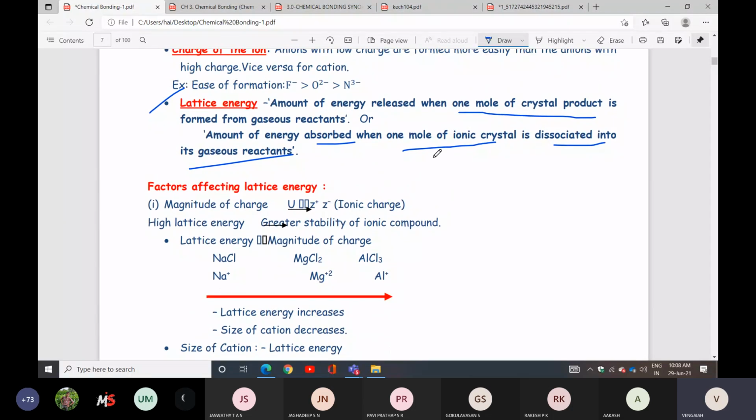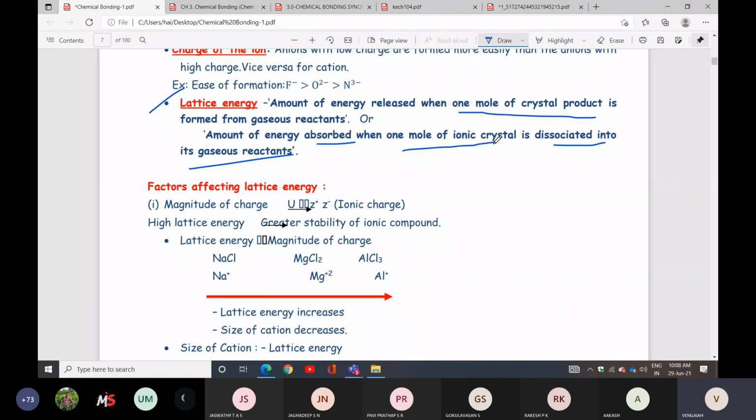So, ionic crystal to gases. The Born-Haber cycle is also there.